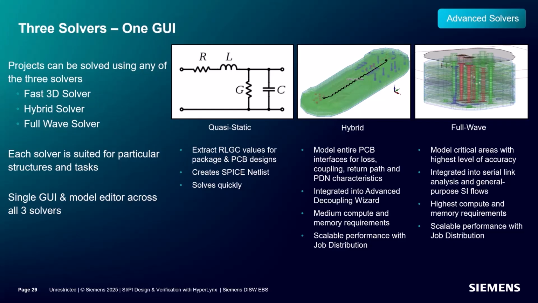The hybrid solver can be used to model loss, coupling, and non-ideal return path and PDN effects for entire PCBs and larger areas. It is fully integrated through automated setup when running Advanced Decoupling Wizard and supports parallelization through job distribution. The full wave solver is used to model the most critical aspects of your design with the highest level of accuracy. It is fully integrated for 3D area solves and can be used in serial channel, DDRx, and general purpose signal integrity analysis. It requires the highest level of computing resources and also supports parallelization through job distribution.